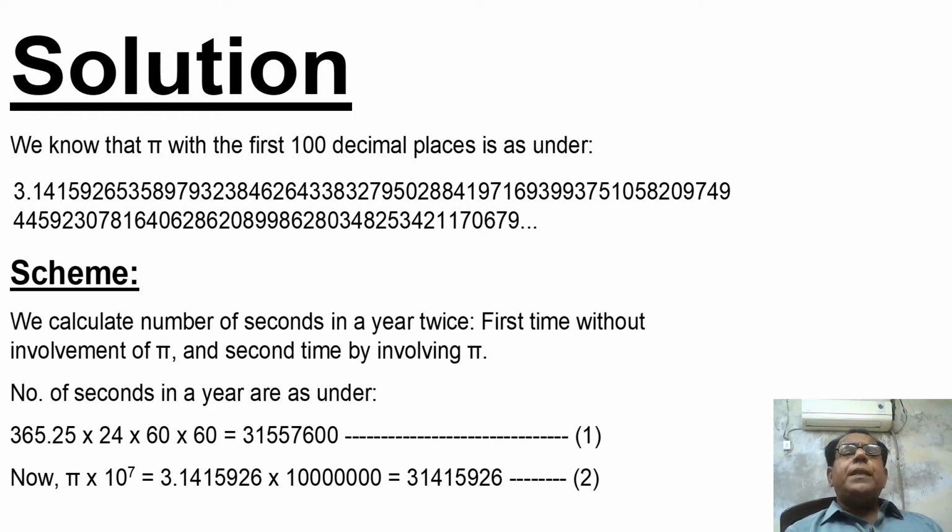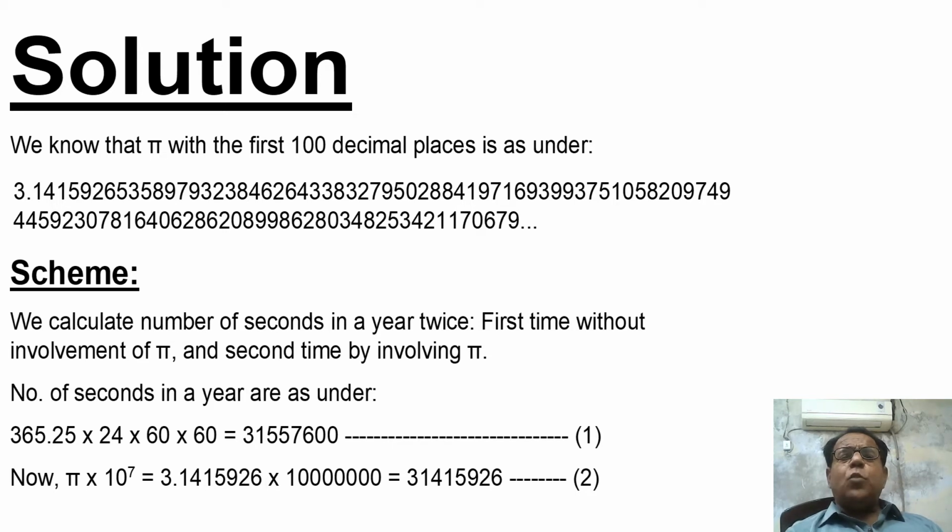So in the statement of this question, within bracket, 365.24 is less appropriate and 365.25 is more appropriate. So we have found equation number 1 very easily without involvement of pi.